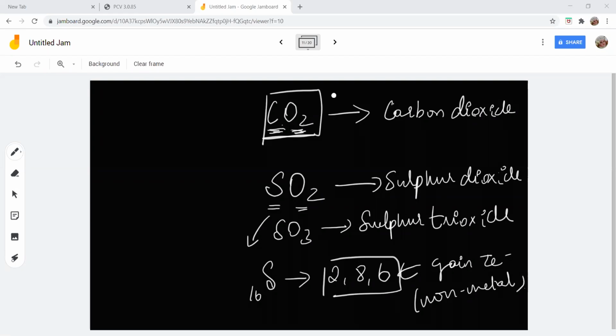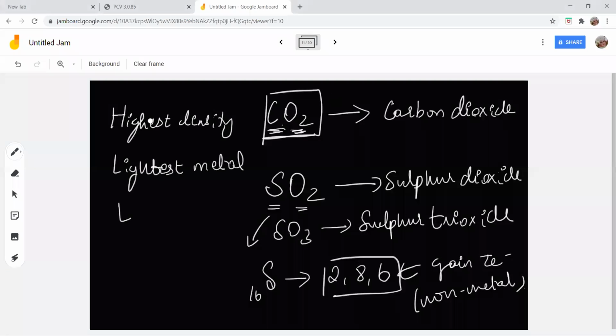No. Uranium is a radioactive element. It's not the strongest element. The element with highest density is, okay, find it out. It's a fact. Find out the element with highest density. Okay, then lightest metal. Lightest non-metal.